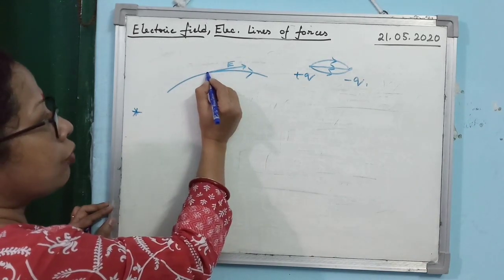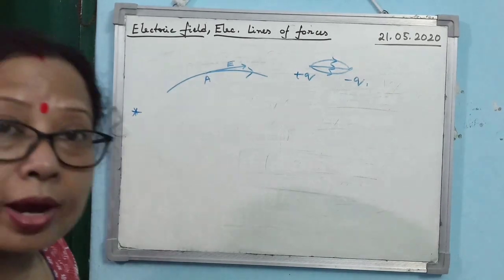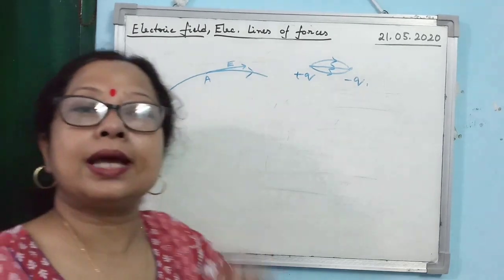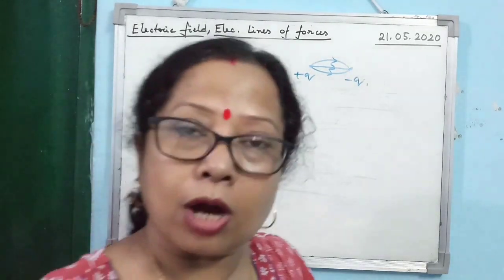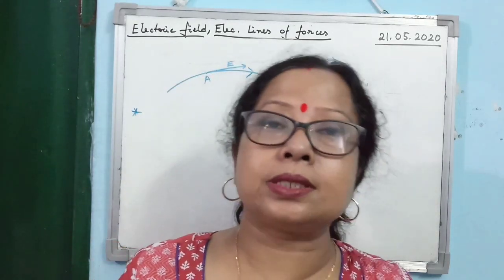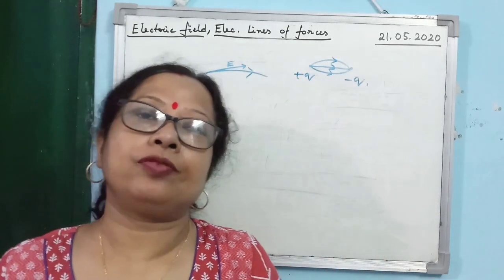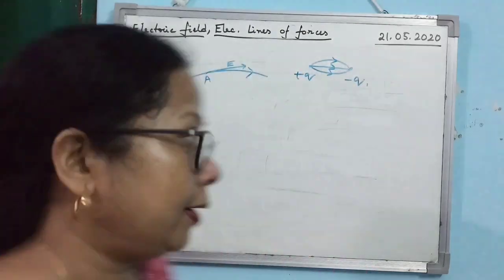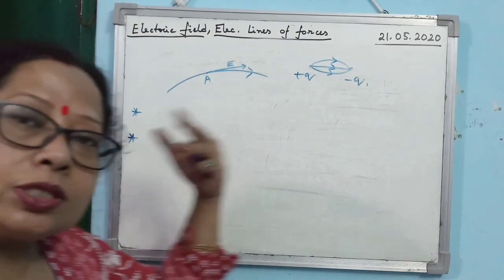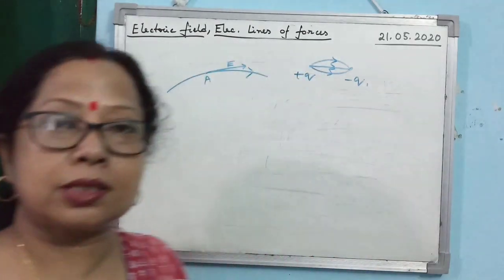What is the direction of electric field intensity at that point? It is along the tangent drawn at that point. So the tangent drawn at any point of an electric line of force gives the direction of electric field intensity at that point.